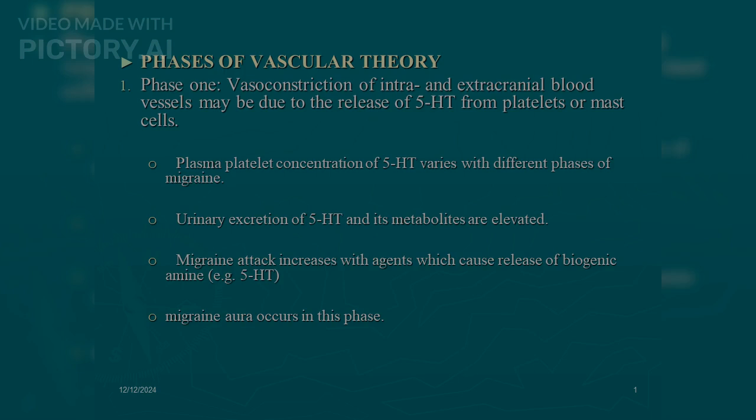Phases of vascular theory. Phase 1. Vasoconstriction of intra and extracranial blood vessels may be due to the release of 5-HT from platelets or mast cells. Plasma platelet concentration of 5-HT varies with different phases of migraine. Urinary excretion of 5-HT and its metabolites is elevated. Migraine attacks increase with agents which cause release of biogenic amines, for example 5-HT. Migraine aura occurs in this phase.